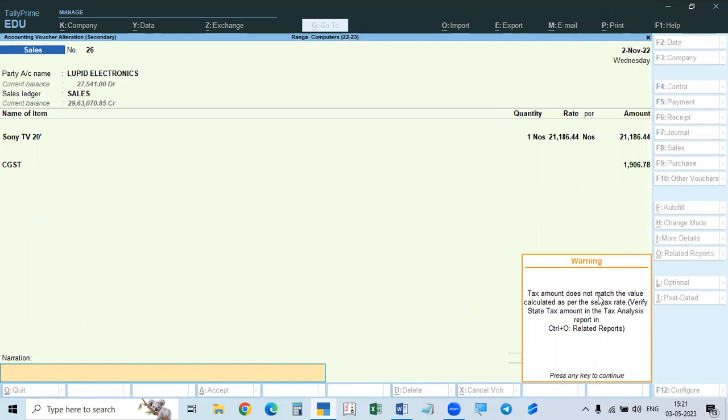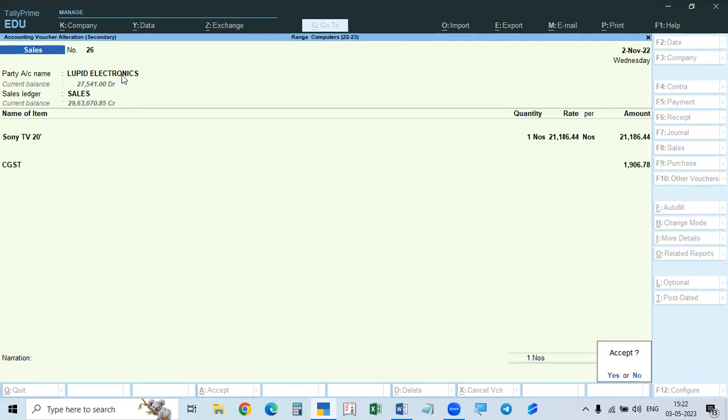It is not given, so the tax amount does not match the value calculated as per the sales tax rate, depending on the item and the location of the buyer, that is, the location of the recipient. If it is within the state, CGST and SGST will be given, but it is not given.